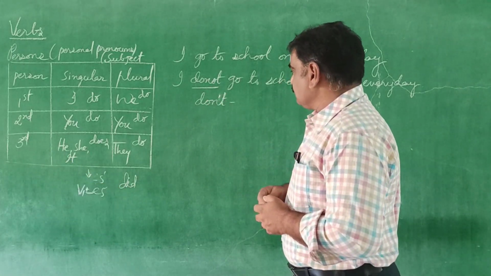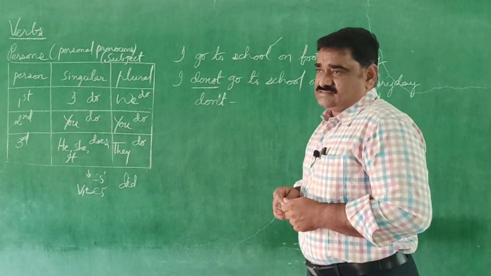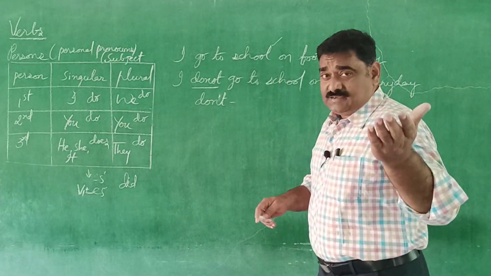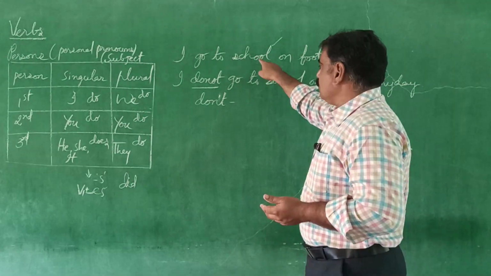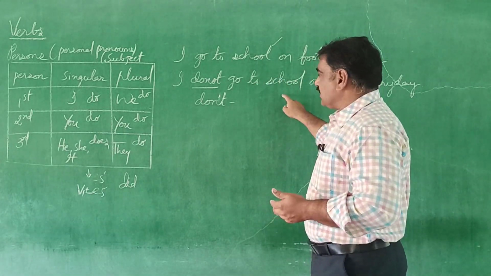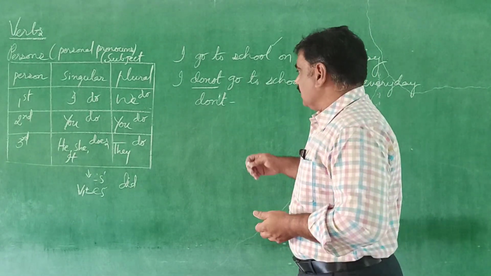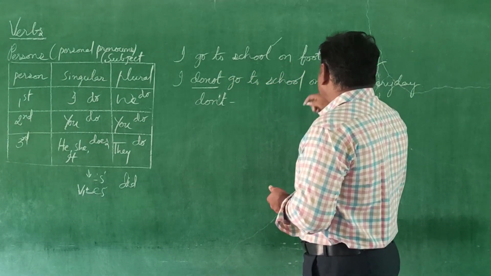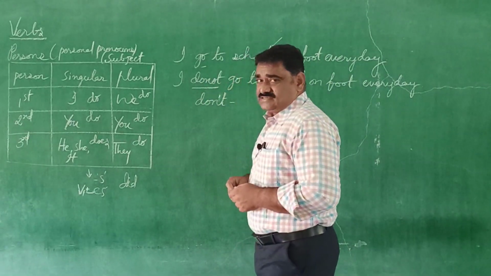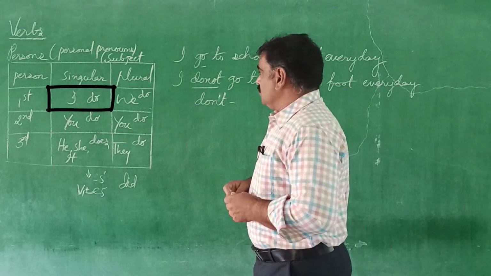Now the thing is, how to make this positive sentence into its negative sentence, how to make a negative sentence into its interrogative sentence, how to make a positive sentence into its interrogative sentence. That is the only topic now. I go to school on foot every day. I go, simple present tense. I told you I concurs with do.